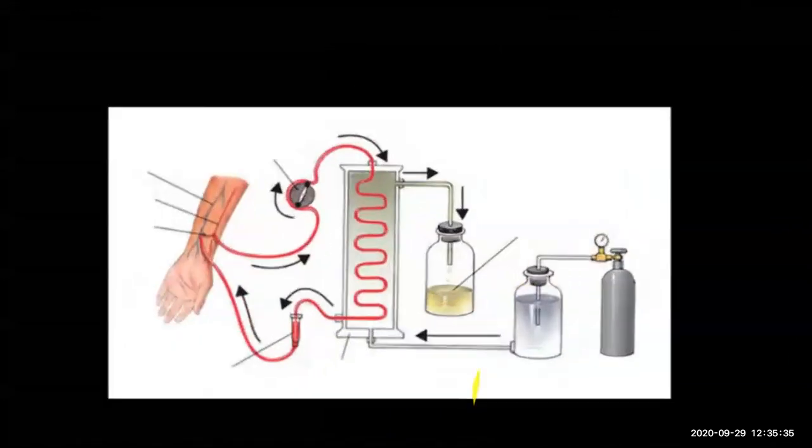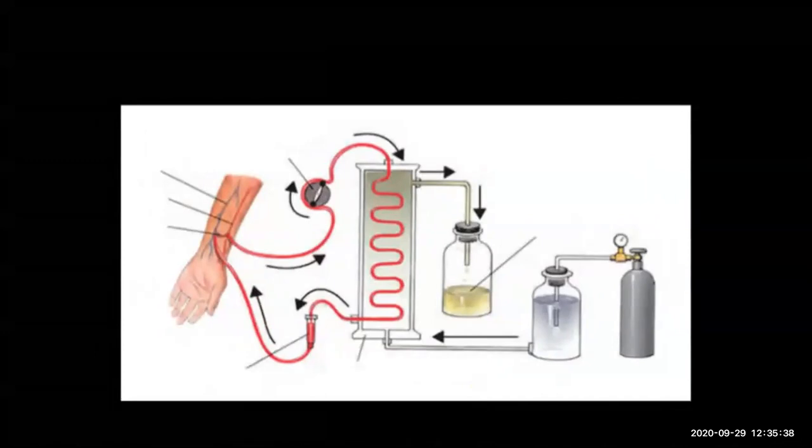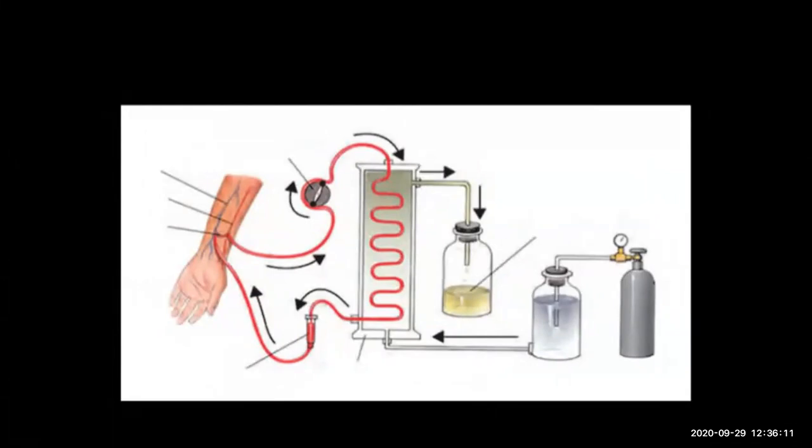Now this is also a machine which shows how the dialysis machine works. The compressed air is kept, fresh dialysate, and then the dialysis machine is there where arterial pressure is monitored and blood is pumped. You can see how the blood is flowing. You can look at the labeled diagram on page number 168, which shows the dialysis machine. There is nothing much to explain, they have just shown how the machine exactly looks.